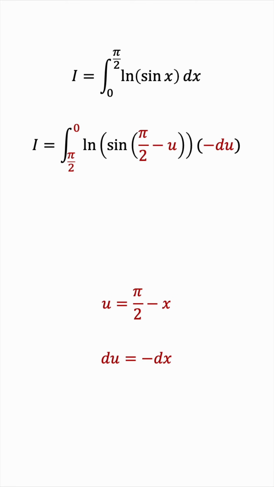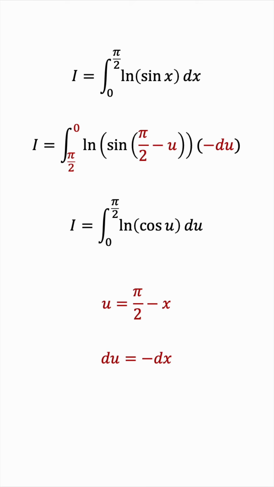Notice that sine of pi over 2 minus u is precisely cosine u, because sine and cosine are complementary in terms of the angle that adds up to 90. We can also use the negative sign next to the du to flip the bounds of integration, so the bounds are now from 0 to pi over 2.